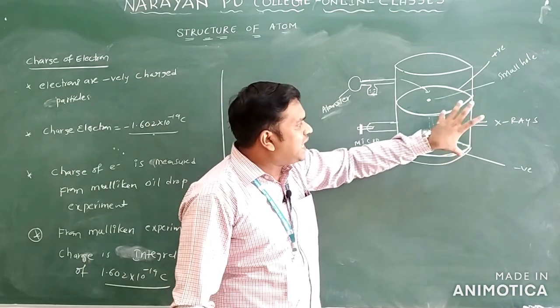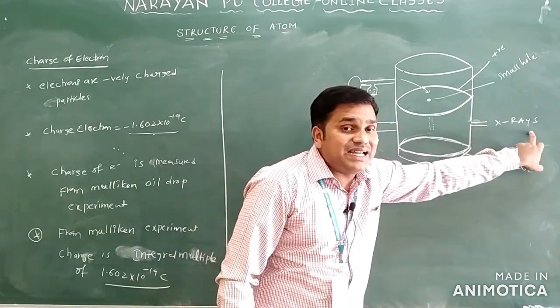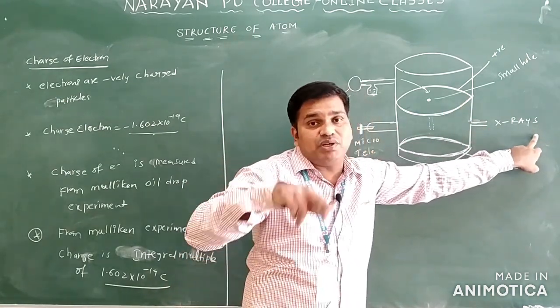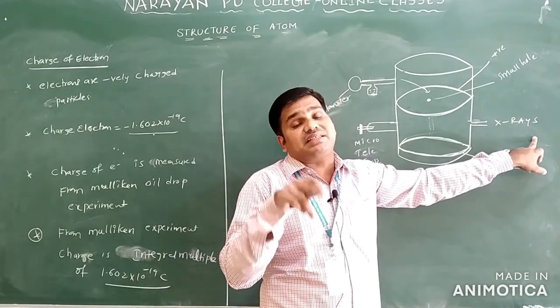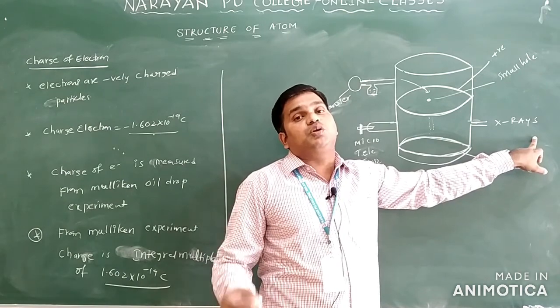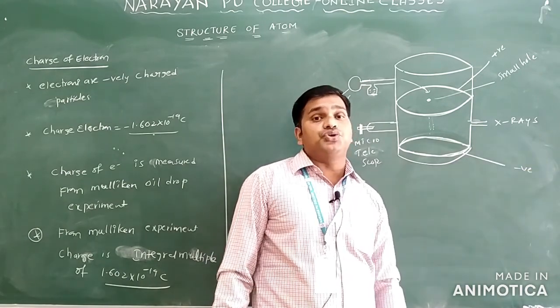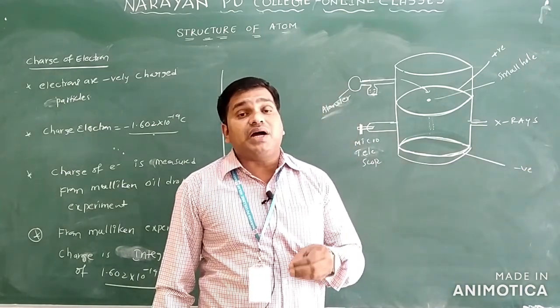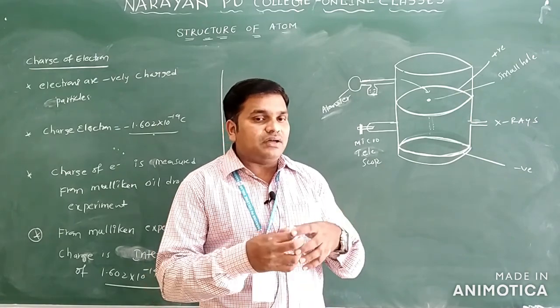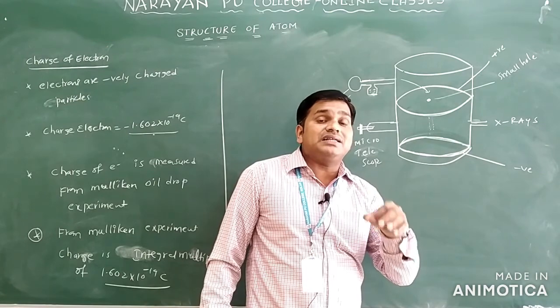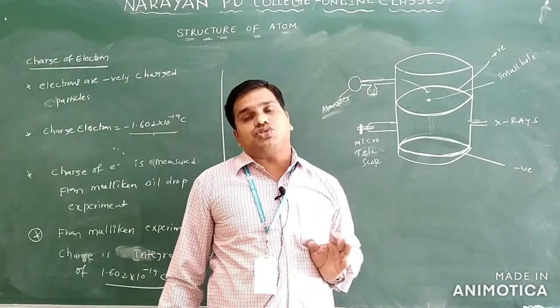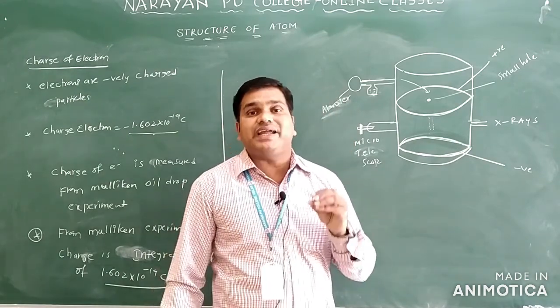The air inside the chamber is ionized by X-rays. Then some negatively charged particles are produced. These collide or combine with the oil particles, and the oil particles acquire a negative charge.